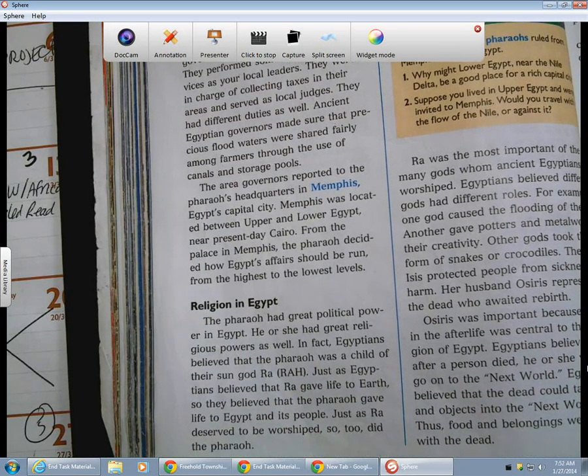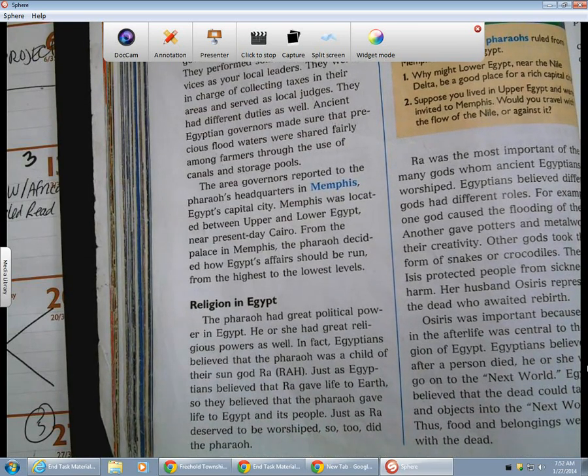He or she had great religious powers as well. In fact, Egyptians believed that the pharaoh was a child of the sun god Ra. Just as Egyptians believed that Ra gave life to earth, so they believed the pharaohs gave life to Egypt and its people. Just as Ra deserved to be worshipped, so too did the pharaoh.